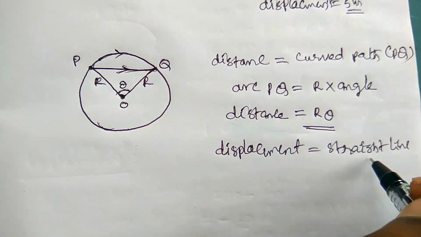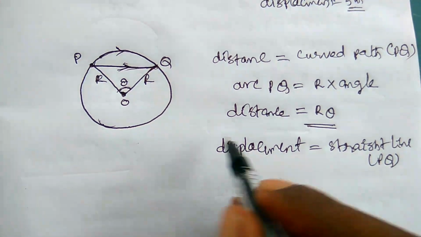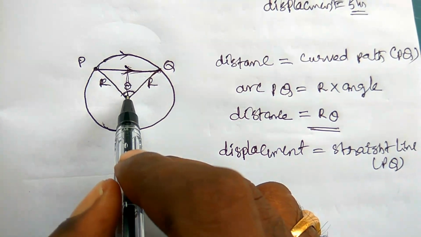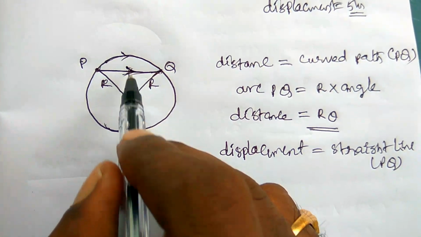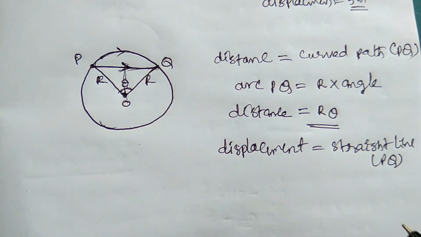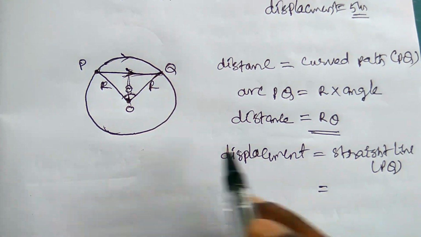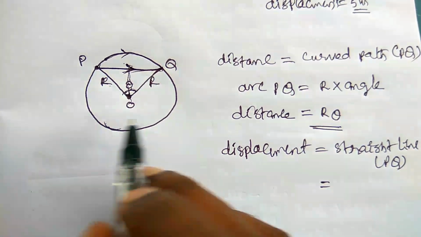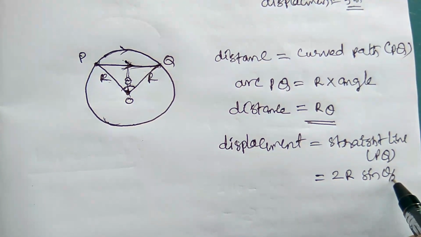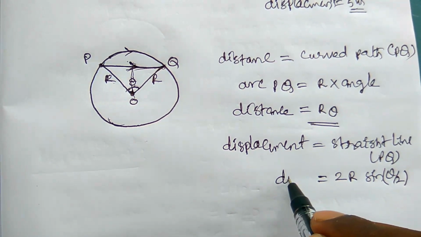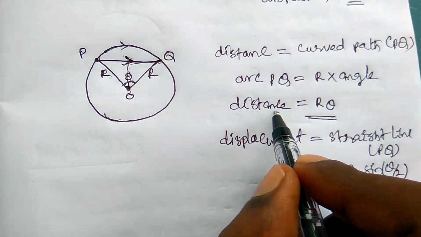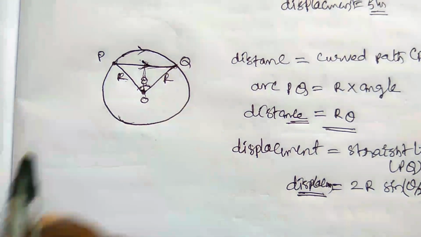The straight line PQ should be found out like this: this is theta, where the opposite side of theta is the sine at the midpoint from the origin. It can be R sin theta by 2 and R sin theta by 2, so it is 2R sin theta by 2. So this is the displacement. Very, very important concept here. This is the displacement of the particle and this is the distance of the particle, in circular motion.